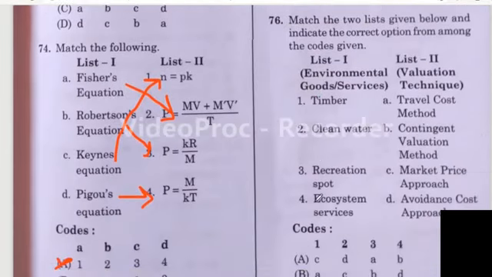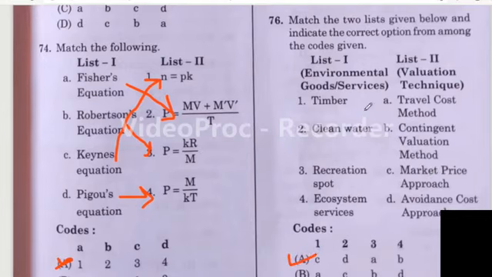Question number 76. Match the two lists given below and indicate the correct option from among the codes given below. Here: timber, clean water, recreation spot, ecosystem services; travel cost method, contingent valuation method, market price approach, avoidance cost approach. The right answer is option A. 1 is C, timber means market price approach. Then 2 is clean water, avoidance cost approach. Then 3 is A, recreation spot means travel cost method, and ecosystem services, contingent valuation method.